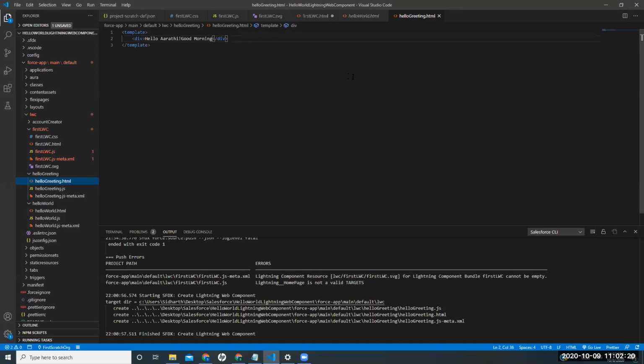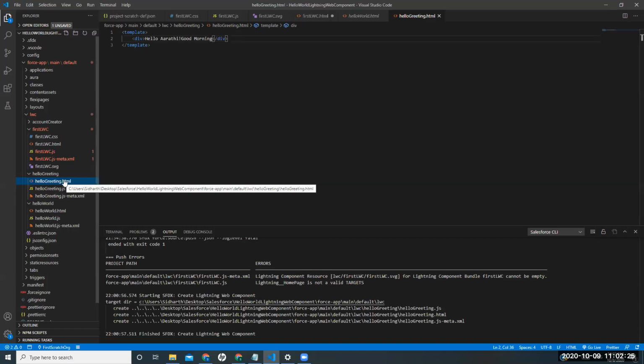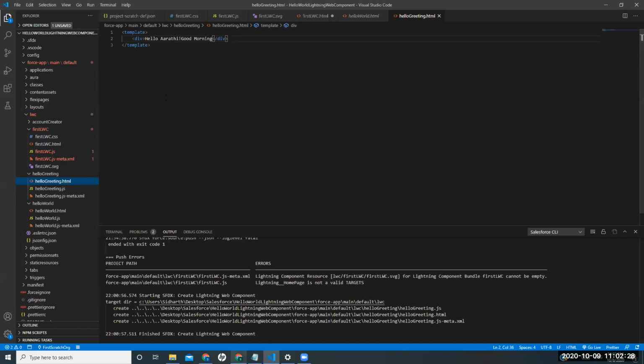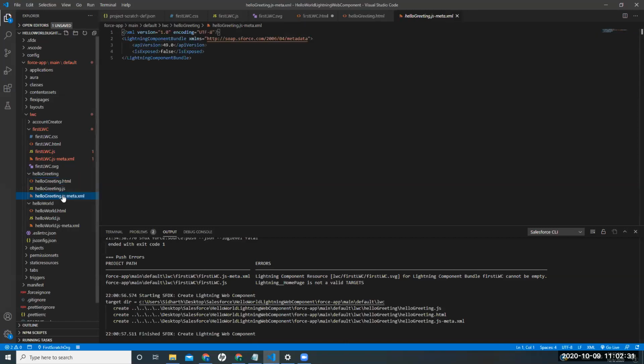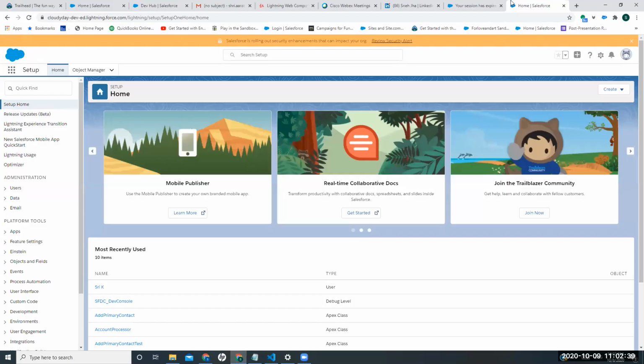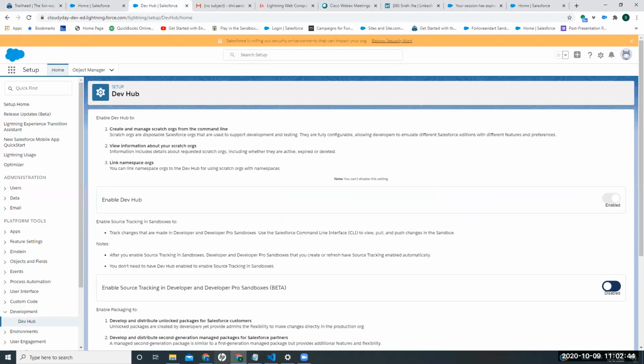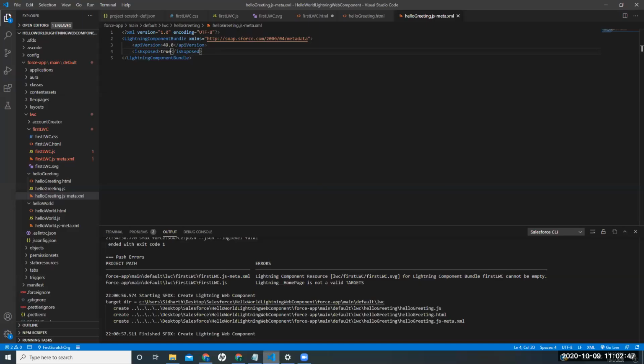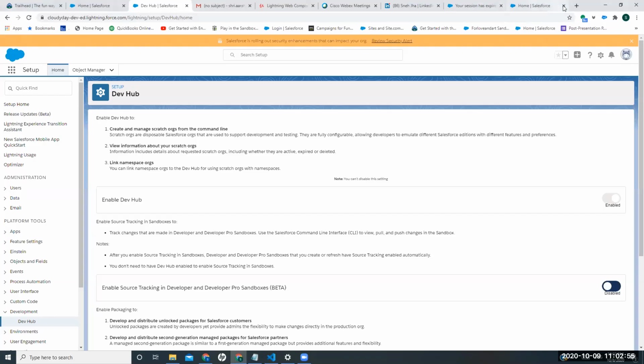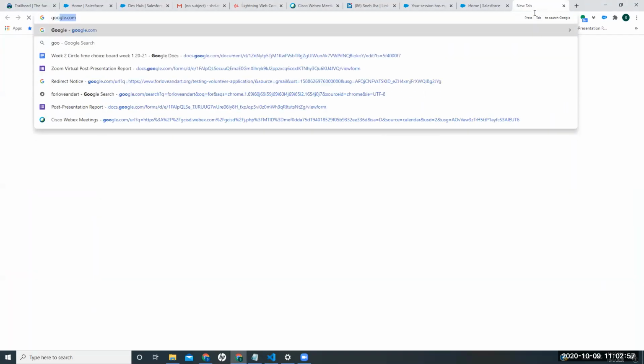But we have to explain them, Smriti. How should I display this on the browser? Okay, I have to go to the component. Because this component is added, I have to make it exposed, set it to true, and then I can push it to my scratch org. Or you can use the local development server if you want. I did not understand local level. Just Google it, and you'll get the commands.